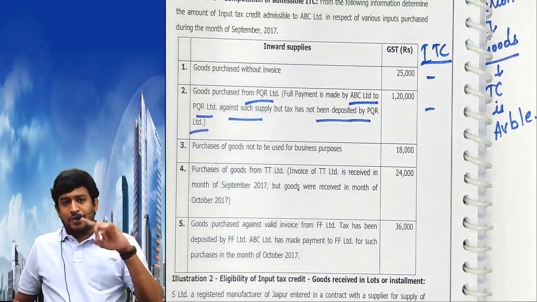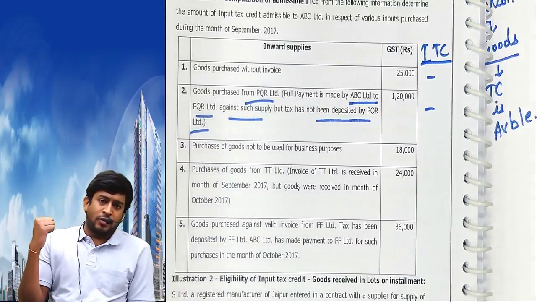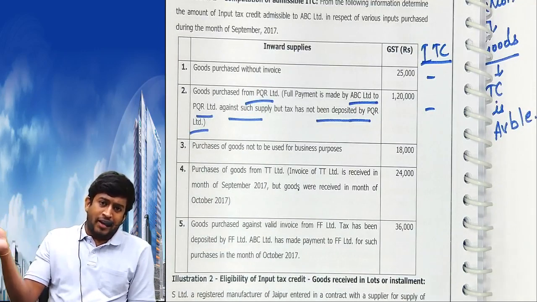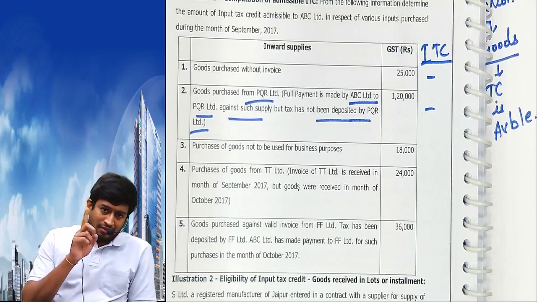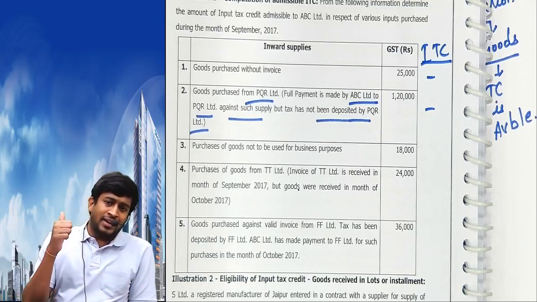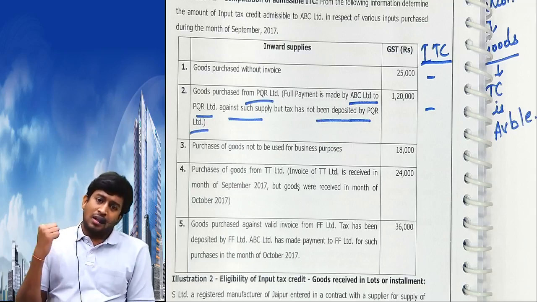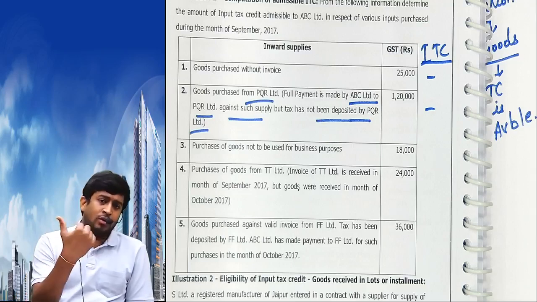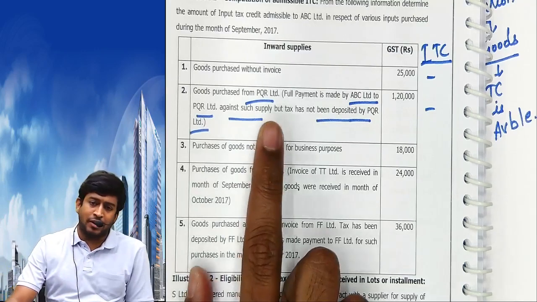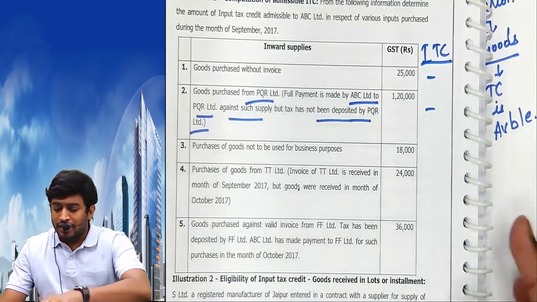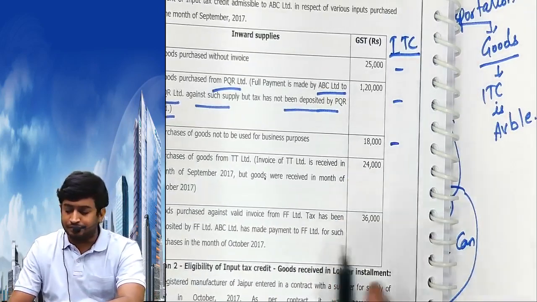Listen. X purchased from Y, Y sold to Z. We are X, we are Y. I paid 100 plus 12 to X. X should pay, then only Y can claim the credit. I taught this, right? Y can claim the credit only when X pays. Y is selling to garment. Garment says, okay, you claim the credit provided X pays to us. X did not pay, so I will not give you. That's the point. Next, purchase of goods not to be used for business purpose, you cannot claim input tax credit.